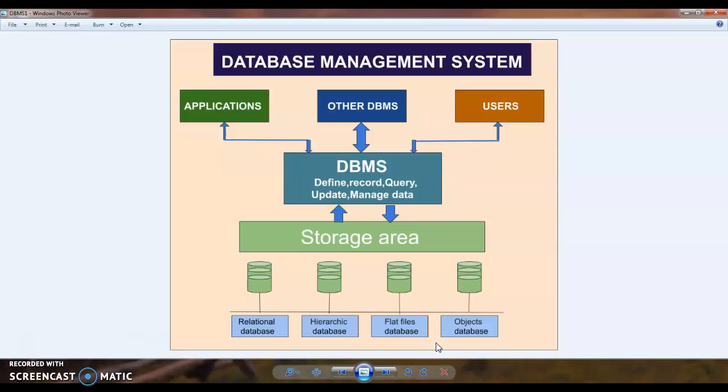Database is a collection of interrelated data, and database management system, DBMS, is the software which is used to control, monitor and manage the databases. MySQL, Oracle, PostgreSQL, MS Access, etc. are the different database management systems. Oracle is one of the important database management system companies.